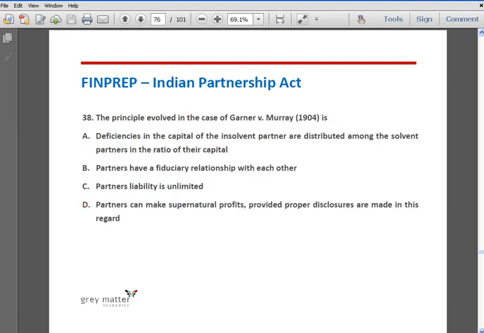Question number 38. The principle involved in the case of Garner vs. Murray 1904 is: option A, deficiencies in the capital of the insolvent partners are distributed among the solvent partners in the ratio of their capital; option B, partners have a fiduciary relationship with each other; option C, partners' liability is unlimited; option D, partners can make secret profits provided proper disclosures are made in this regard. The correct answer is option A. Deficiencies in the capital account of an insolvent partner are distributed among the solvent partners in the ratio of their capital.